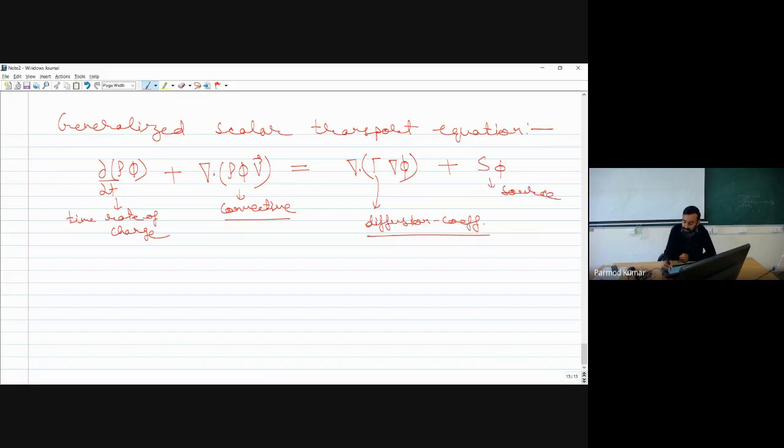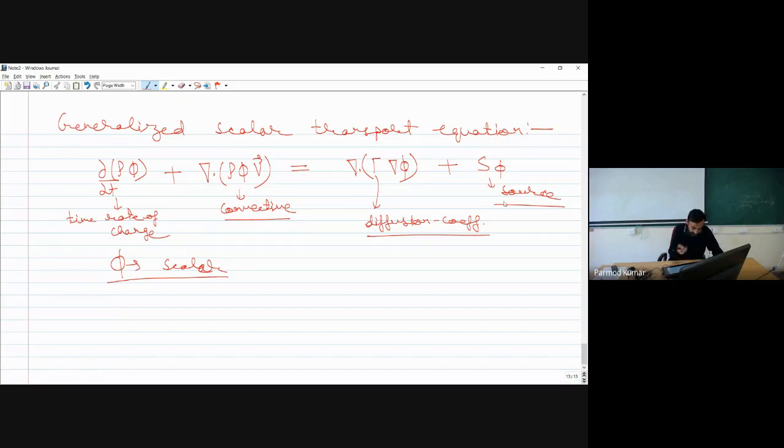So this is how our field variable moves. For example, say phi is some scalar, and that scalar is changing within the control volume. In that case, we will have the change of phi with reference to time. We will have the change of phi with reference to the spatial locations, which is induced because of the flow. Then we will have the change in phi due to the diffusion of phi within the control volume, and we will have some source term over here.